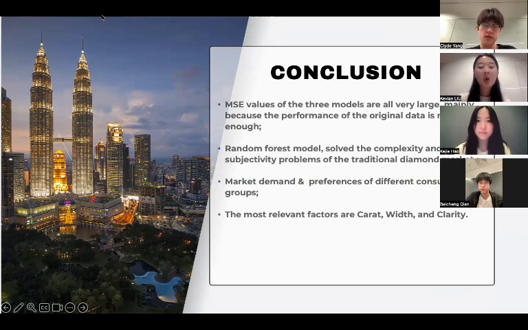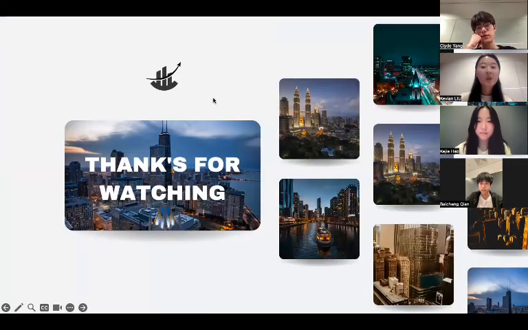And at the same time, we also suggest the company pay attention to market demand and the preferences of different consumer groups and put forward different business suggestions based on the 3 factors that have the greatest impact on diamond prices: carat, weight, and clarity. And this is all for our presentation.